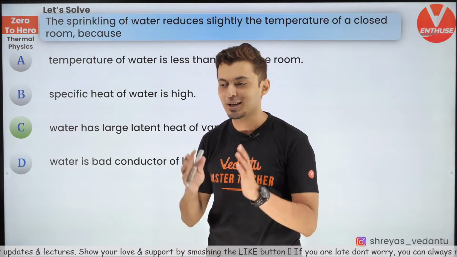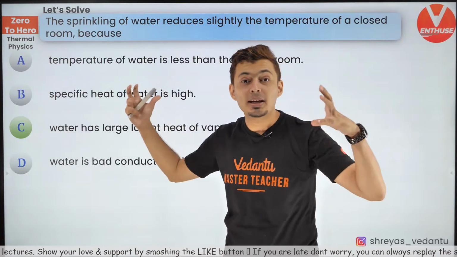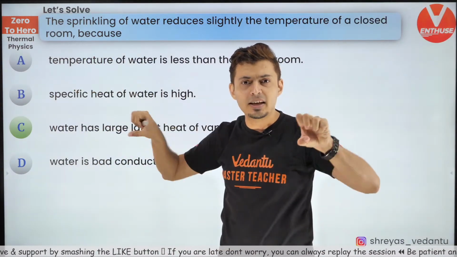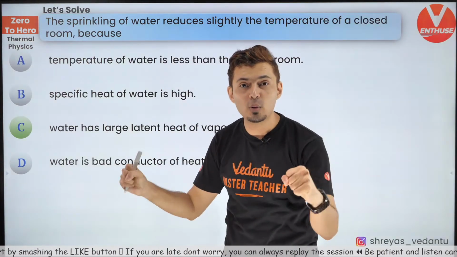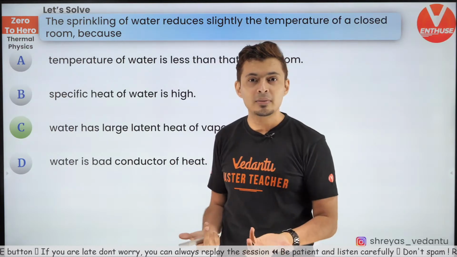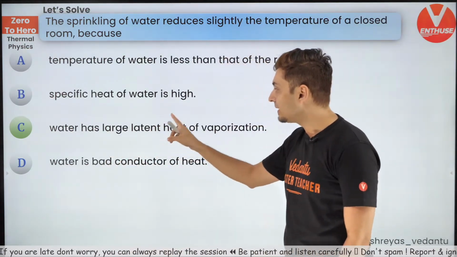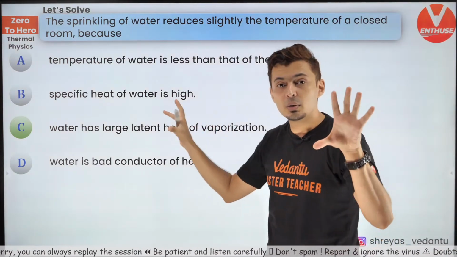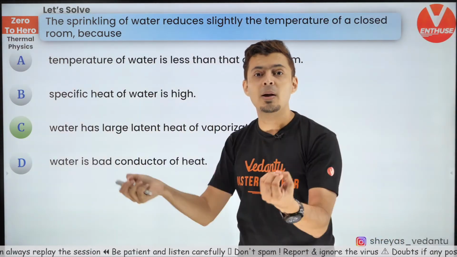There are discussion sessions. So what happens is that when water evaporates, when you sprinkle water, it evaporates. It sucks energy from the surroundings to evaporate. When it sucks energy, what will it do? It will cool it. Because water has large heat of vaporization, that means you need to give it a lot of energy to evaporate it.